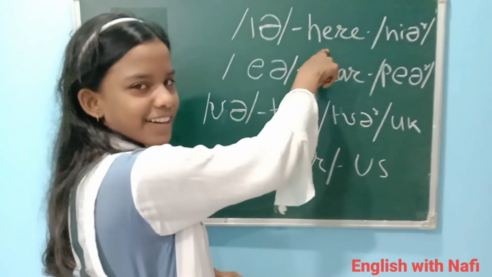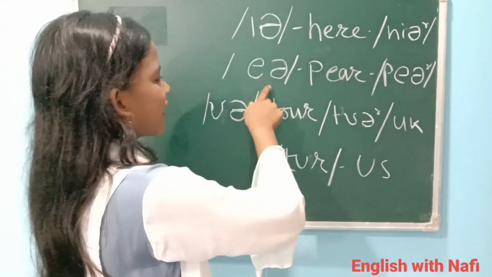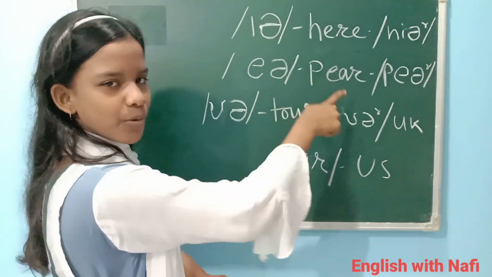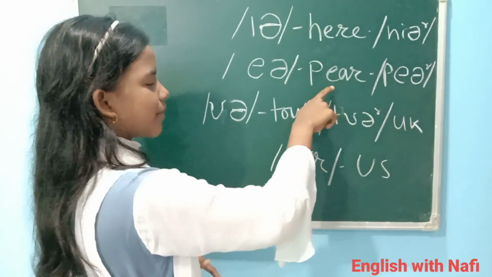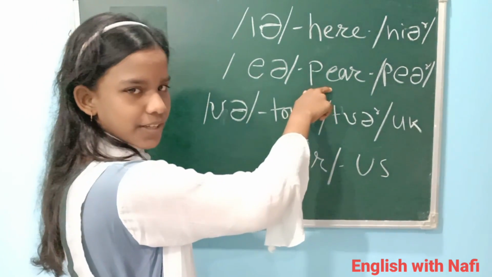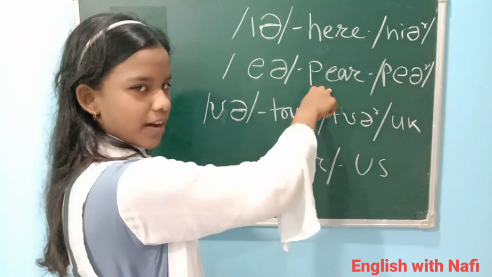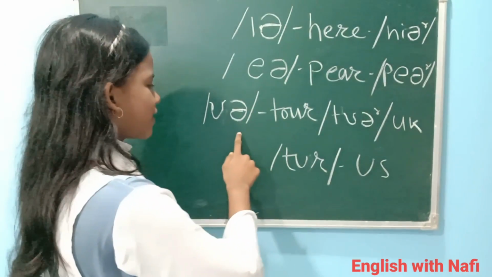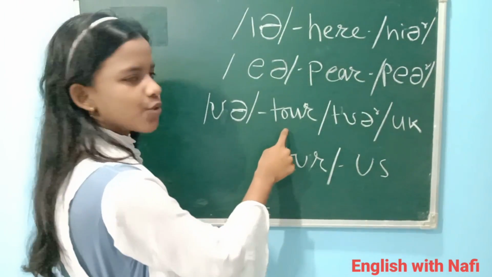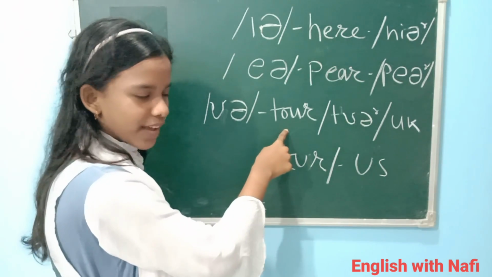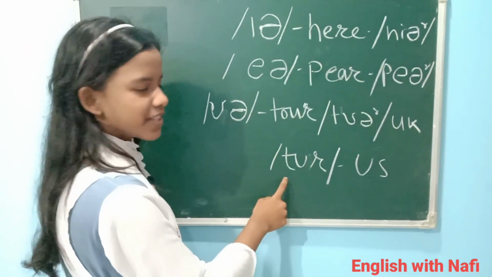And here, like air, pear, pear. So in American English it's pear, in British English it's pear. And ue. In British English it's tue, and in American English it's tool.